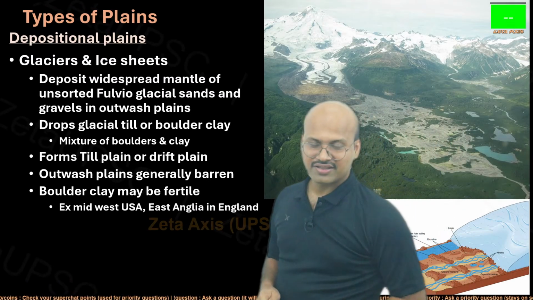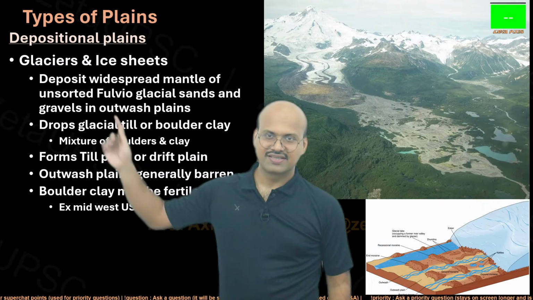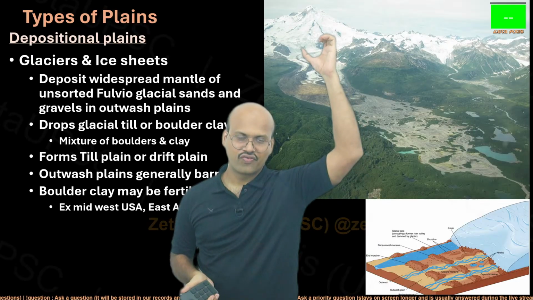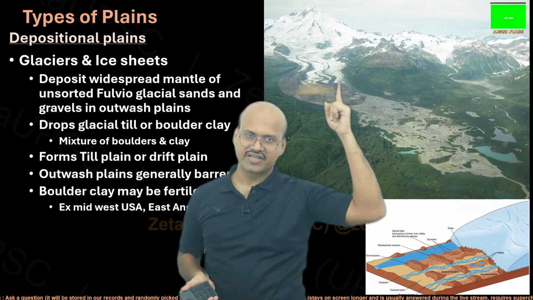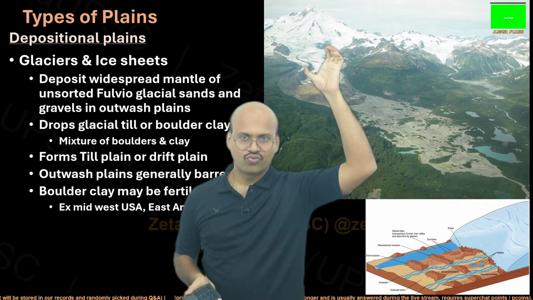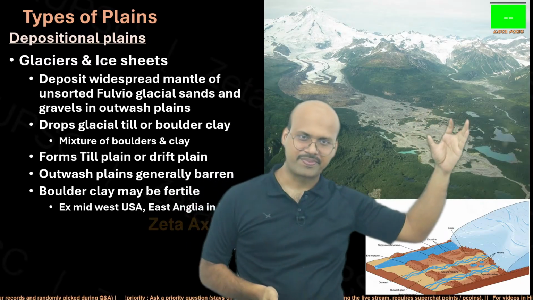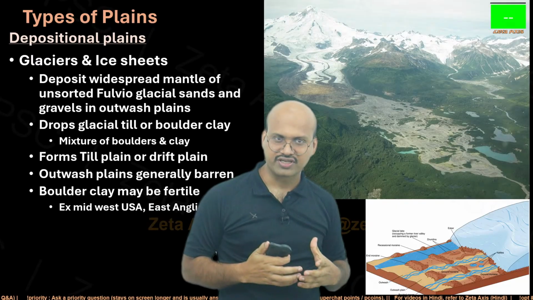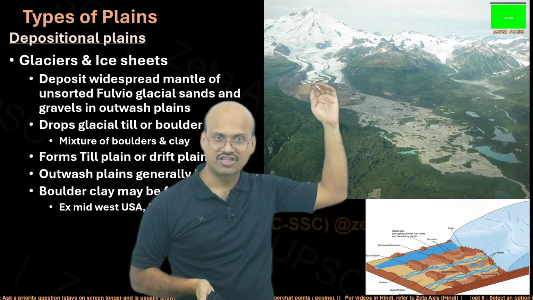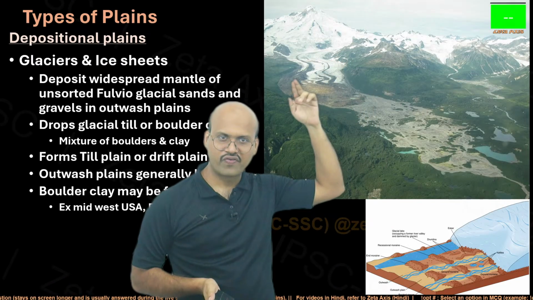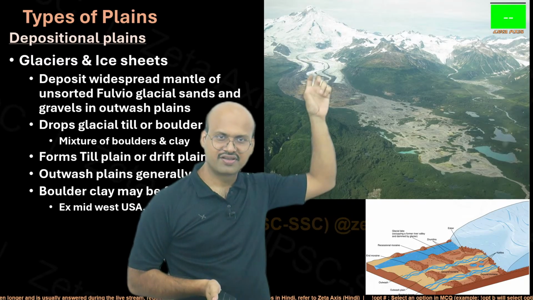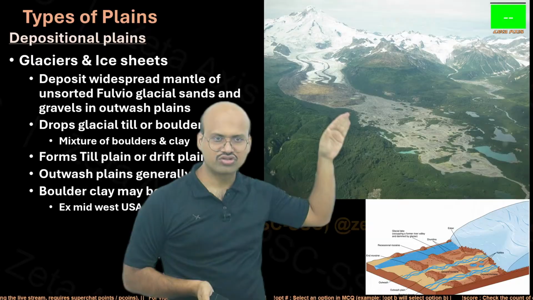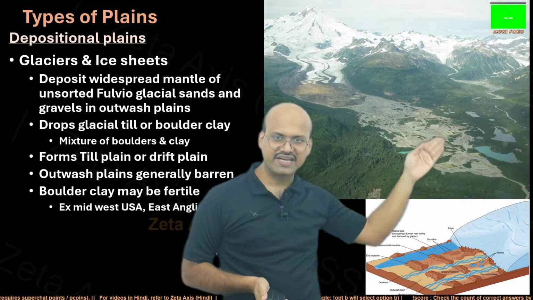Another example of depositional plains is the glacier and ice sheets. The glaciers, when they flow, come to a region where they start melting. We will see in the glacier erosion chapter that these glaciers collect a lot of sediments, cause a lot of erosion, and bring those sediments along with them to the lower region. Then when it melts, those sediments or fragments deposit. Over time, because of this deposition, plain regions are formed.